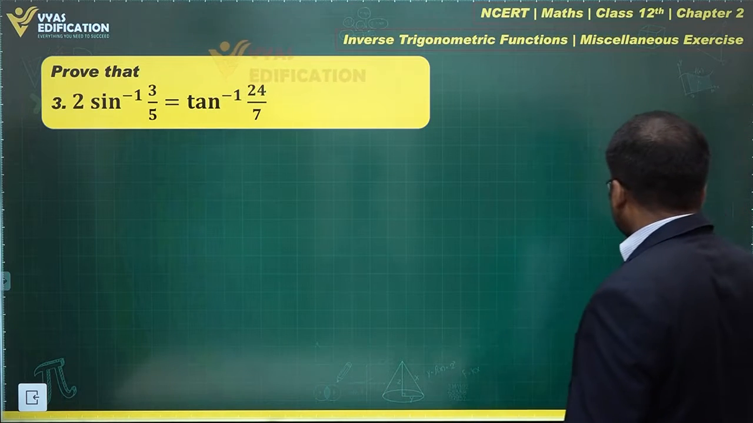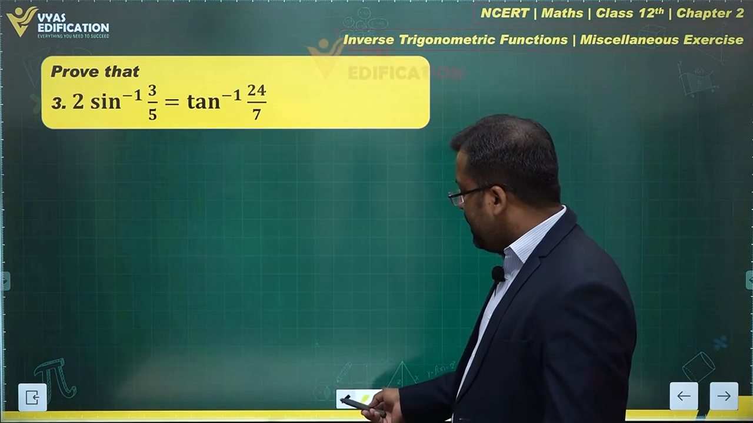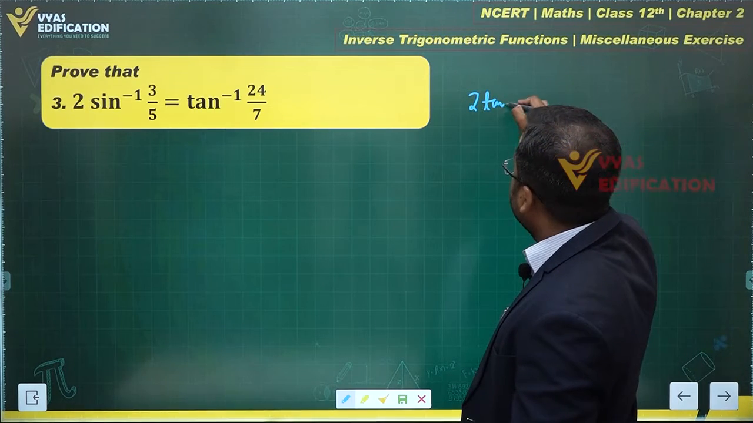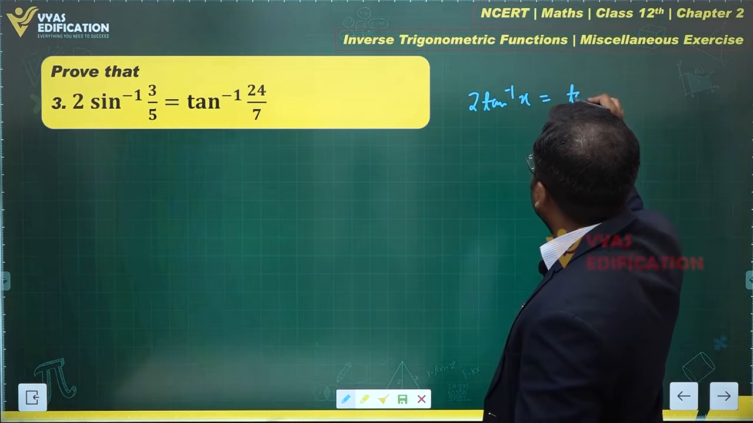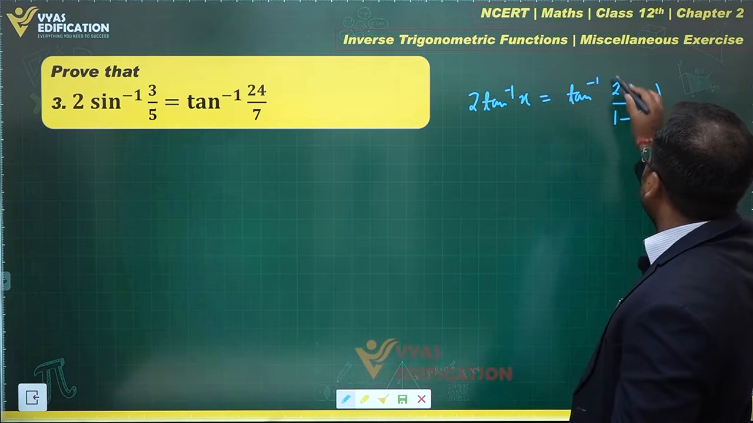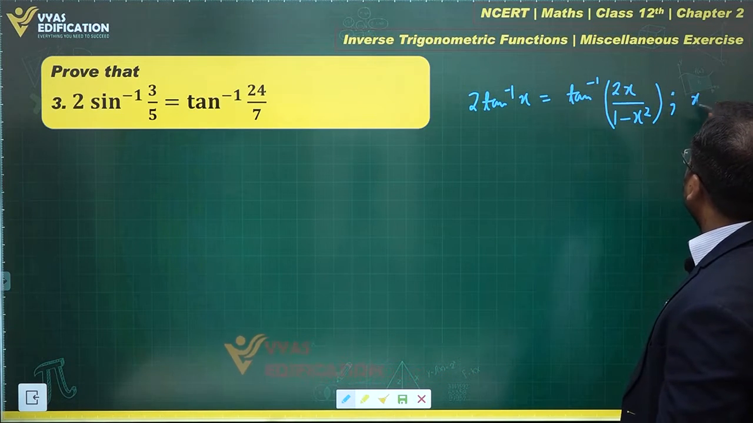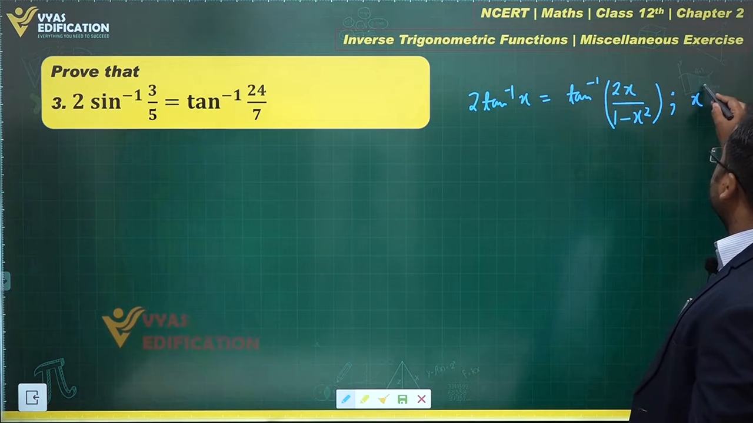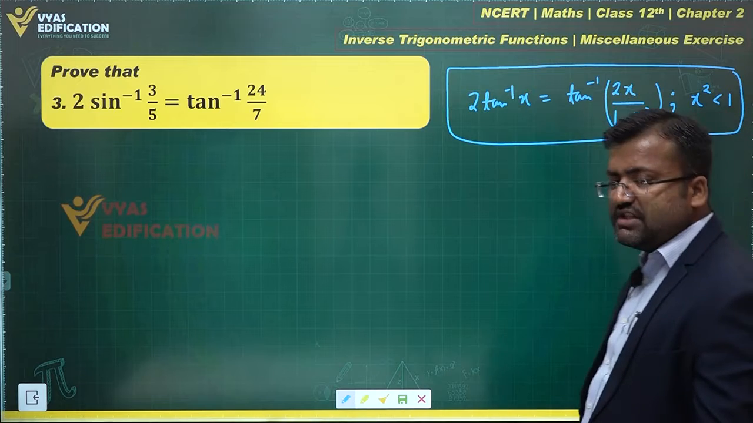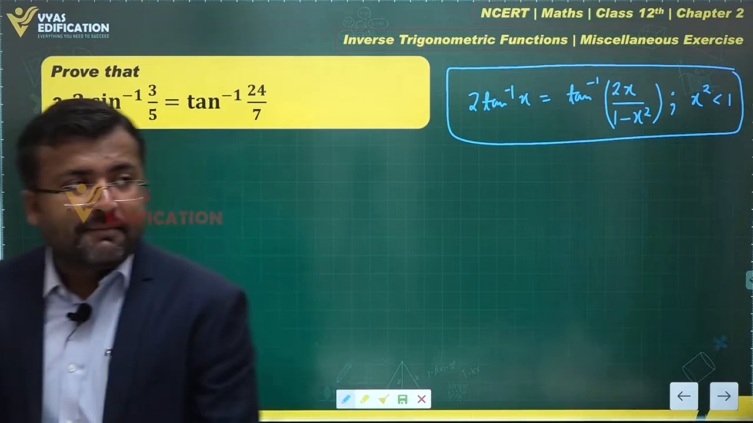Now, do we remember any result related to 2 sine inverse? No. But we remember a result related to 2 tan inverse. What is that? 2 tan inverse x is equal to tan inverse 2x over 1 minus x square, and the condition that you wanted to remember over here is that mod x is less than 1, or x square is less than 1. Mod x less than 1 or x square less than 1. This is what you should remember.